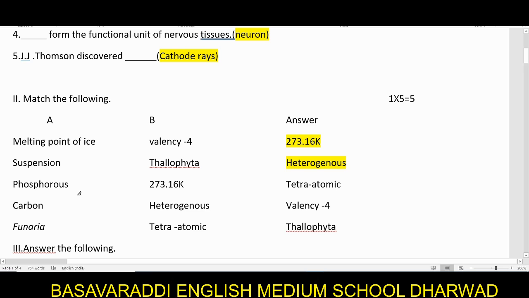Then phosphorus. Next we have phosphorus. So phosphorus tetraatomic. Yes, it is how much? Tetra means 4. So phosphorus has 4 atoms there. Okay, tetraatomic.